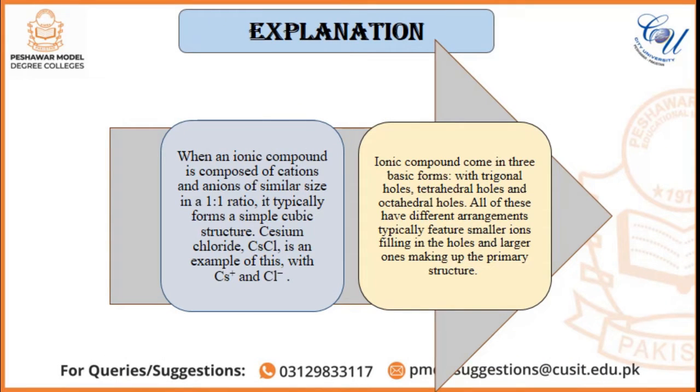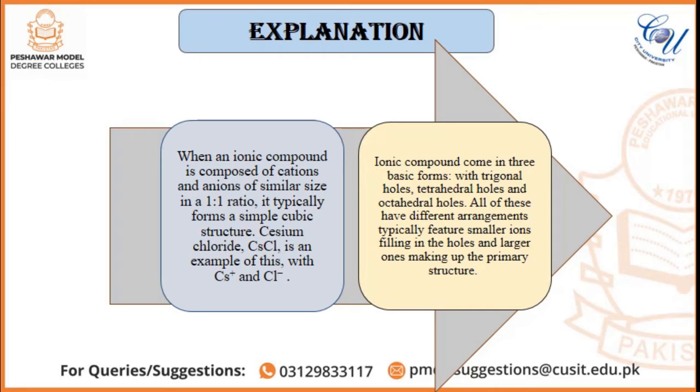Explanation. When an ionic compound is composed of cations and anions of similar size in 1:1, it typically forms a simple cubic structure. For example, cesium chloride, CsCl, is an example of this, with Cs positive and chlorine negative.